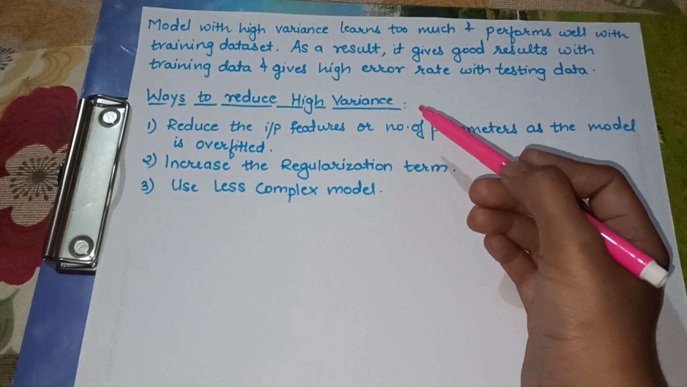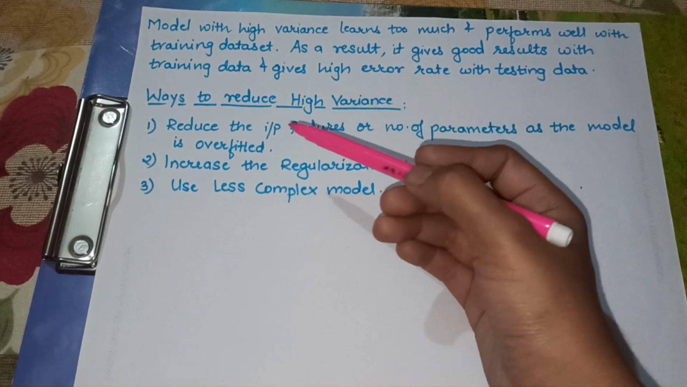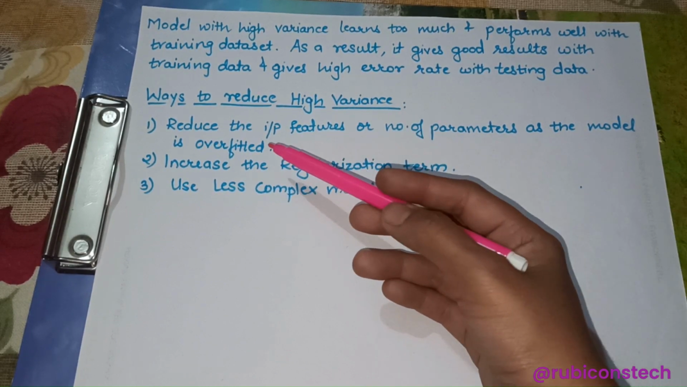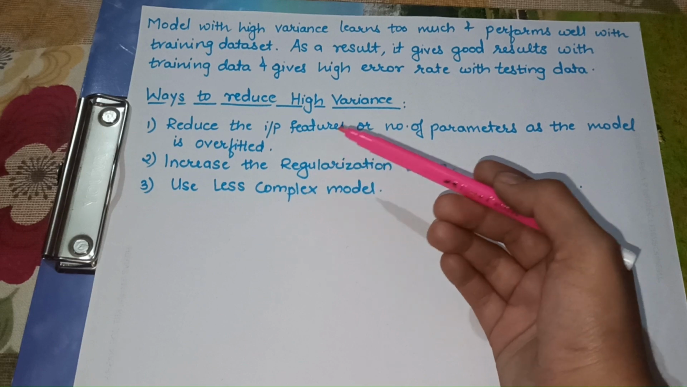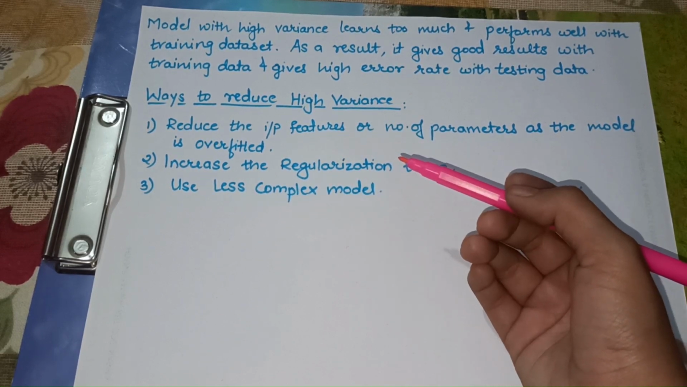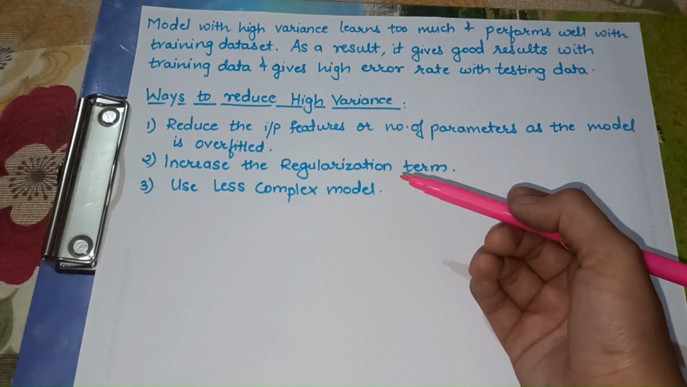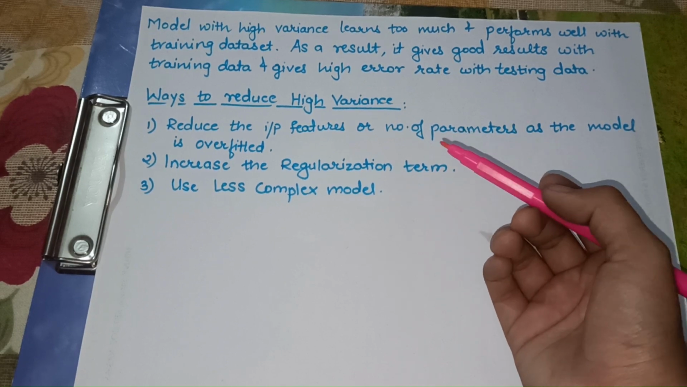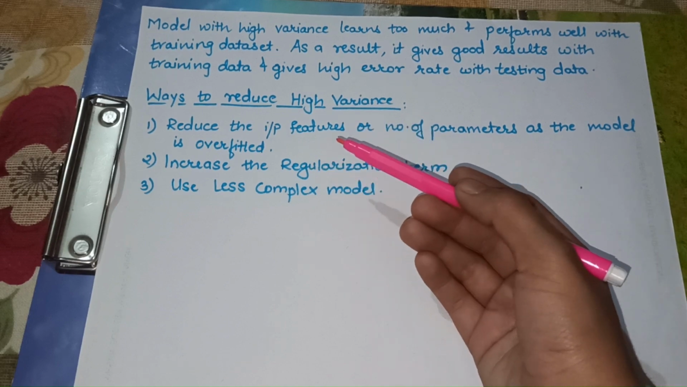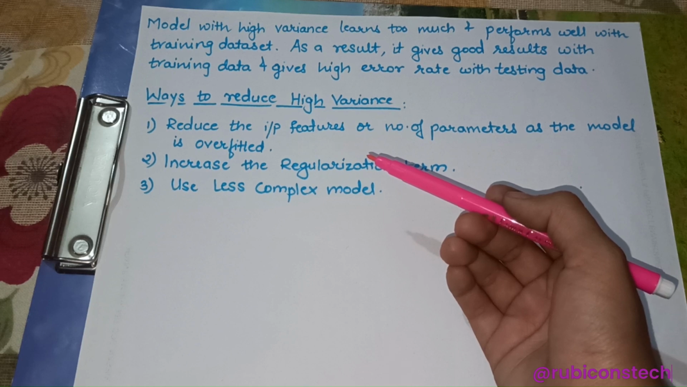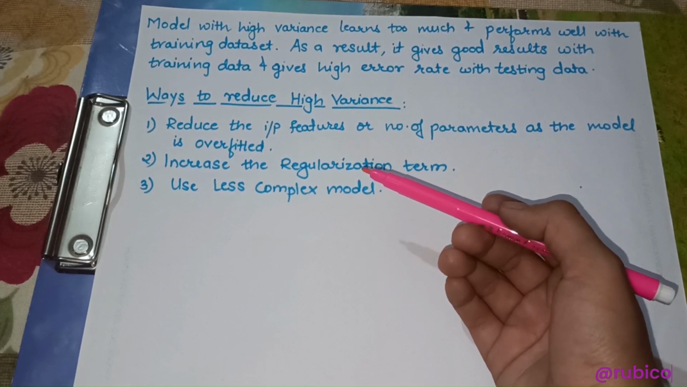So what are the ways to reduce the high variance? Reduce the number of input features or the number of parameters as the model is overfitted. As I have told, the model with high variance tries to cover all the data points from the data set, or it tries to learn all the patterns that are present within the data set. So by reducing the number of input features or number of parameters, the model can be prevented from overfitting.